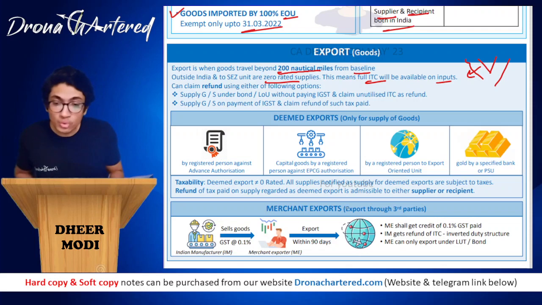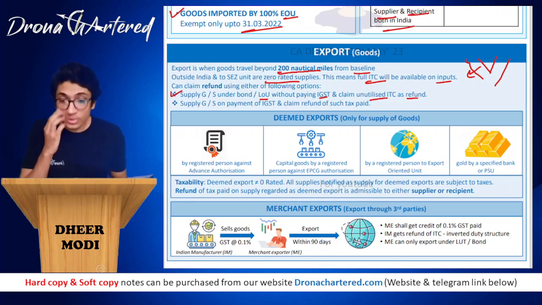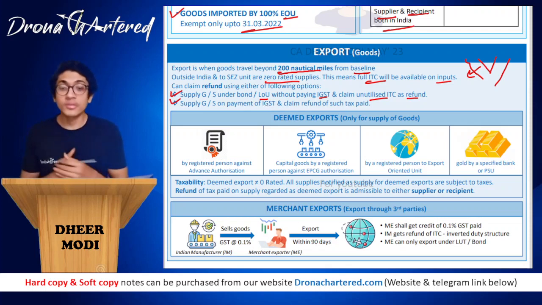So therefore, there are two options. First option is supply goods or services under bond or letter of undertaking. LOU stands for letter of undertaking, without paying IGST and claim unutilized ITC as refund. So this is when you enter into a LOU. Second is supply goods and services on payment of IGST and claim refund of such tax paid.